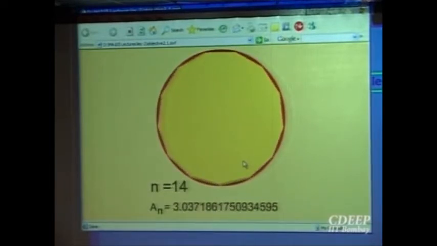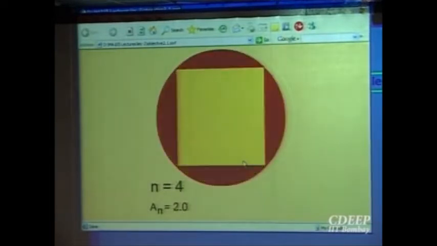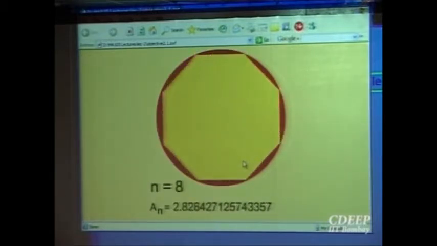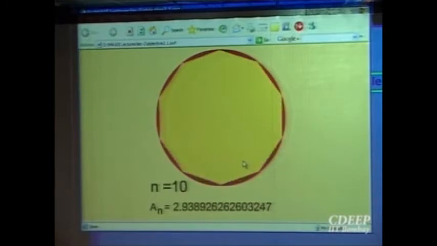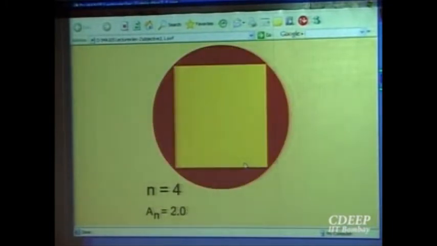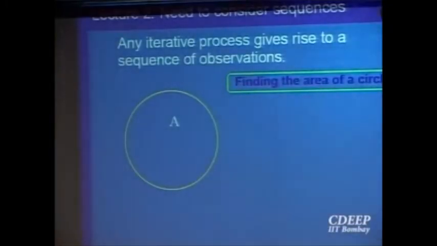Let it repeat once again. So we are doing an experiment and getting observations. Okay, let us stop, otherwise it can go on. So what are we trying to do?